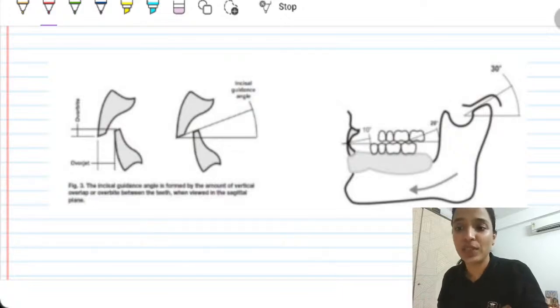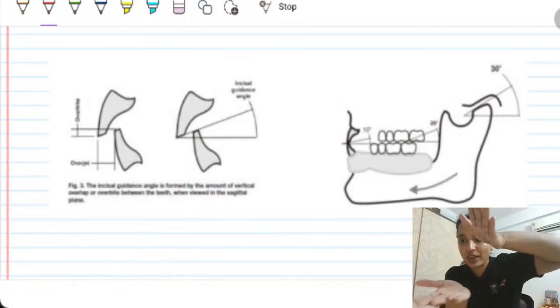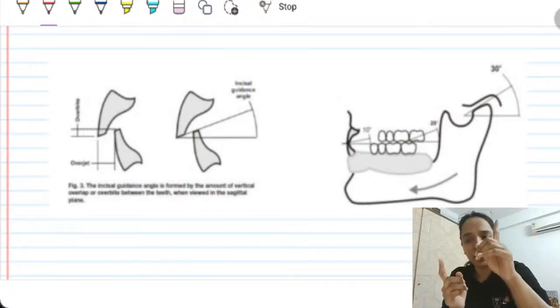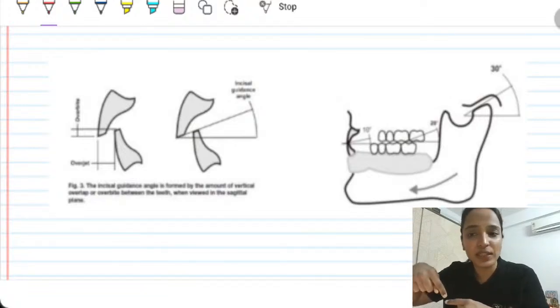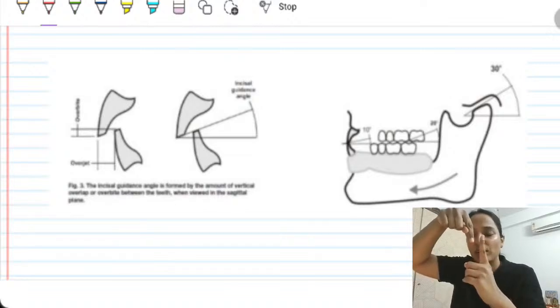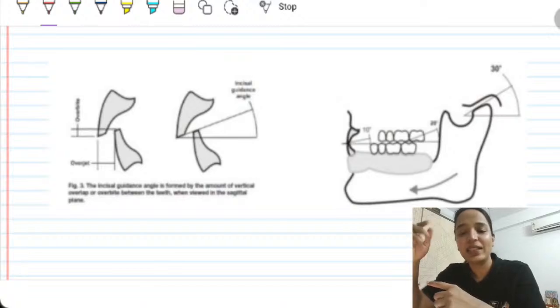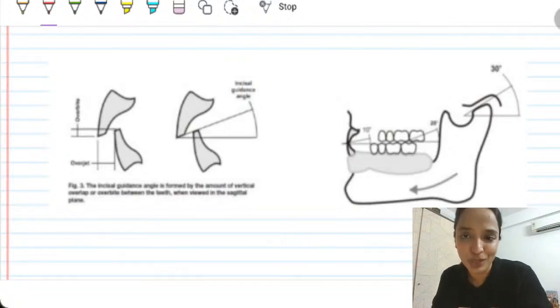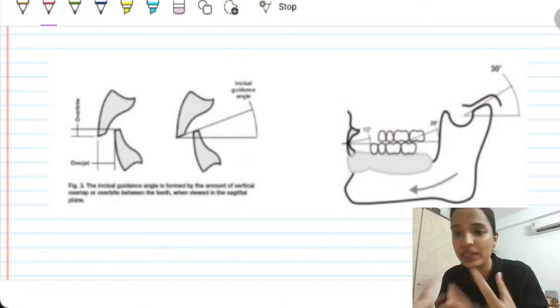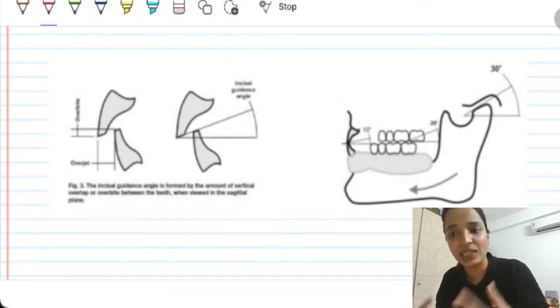Now, how are lateral forces generated? Do you all know? For example, if two arches are meeting and there is only one pointy tooth coming in contact and not allowing other teeth to come in contact, it will cause a deflection, and then the mandible might deflect and then close. These are called occlusal interferences. I'm teaching you in very layman and basic terms, but that is essentially what occlusal interferences are.